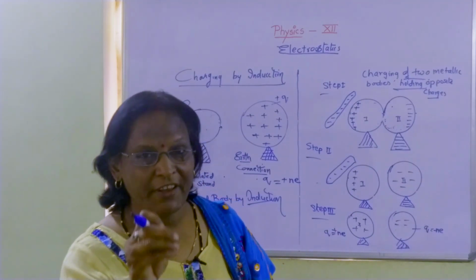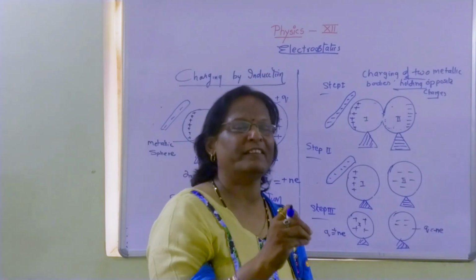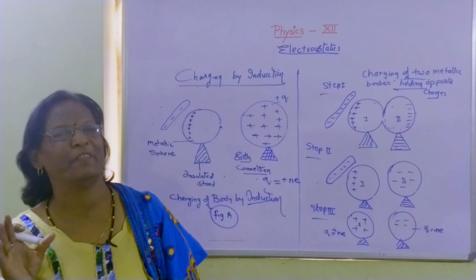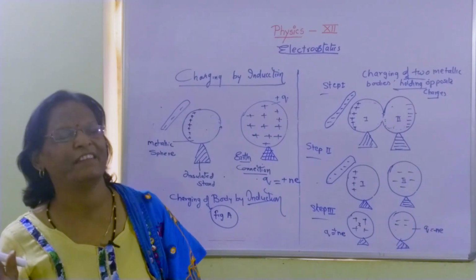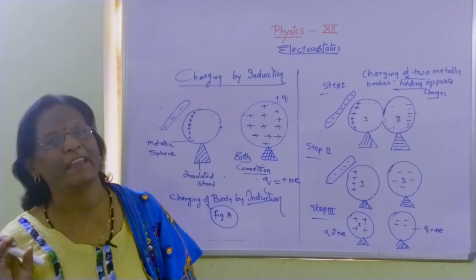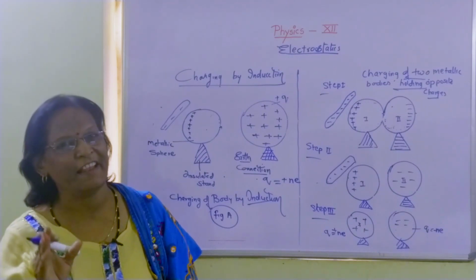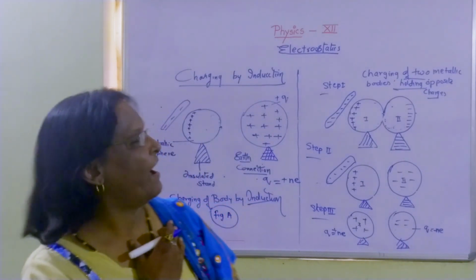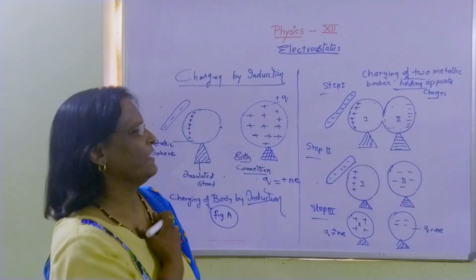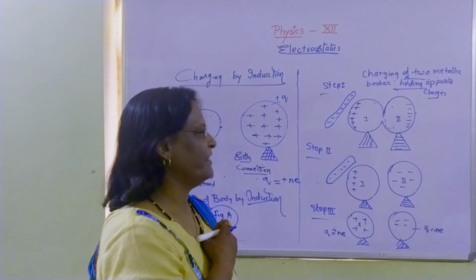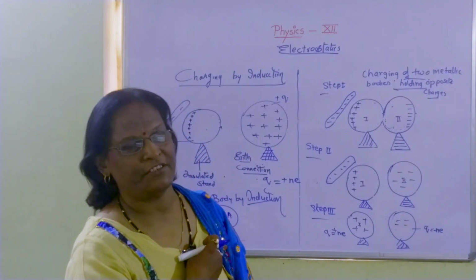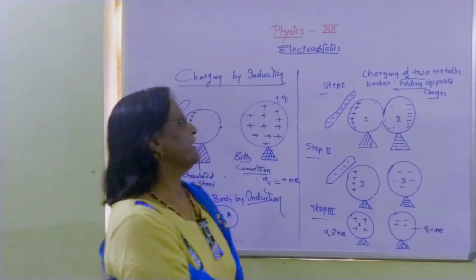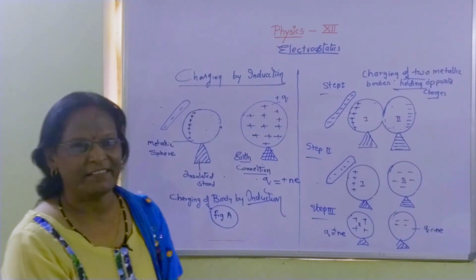We have done a work, and with that work, the energy was utilized to remove the electrons from the outer shell, but the electrons did not have that much energy that they could flow, because these electrons are of insulators generally, and because of the friction, the work done, charges got the energy. With this, the concept of charging by induction is over.